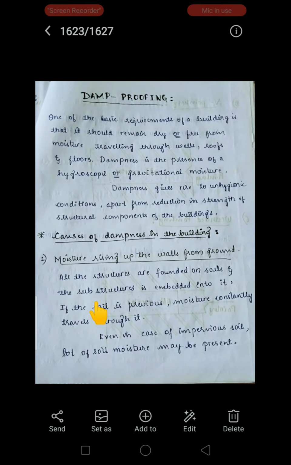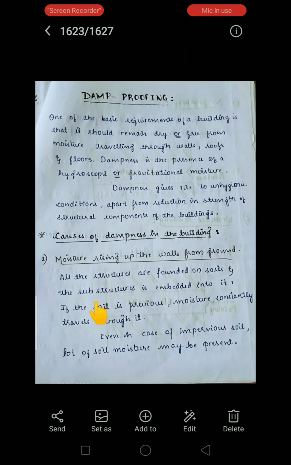All the structures are founded on soils and the substructure is embedded into it. Here the substructure is our foundation. We call it a substructure because it is embedded in the soil. If the soil is pervious, meaning it is porous in nature, there may be chances of moisture constantly traveling through it.